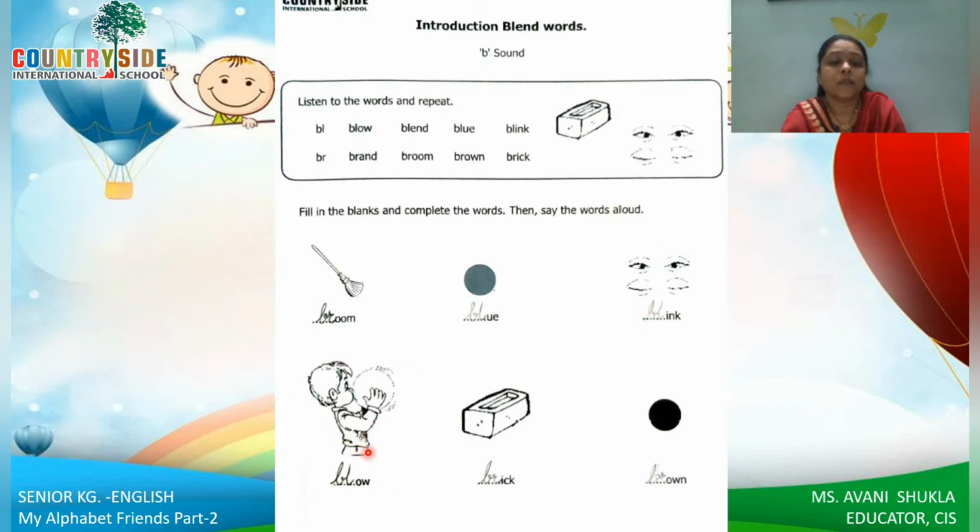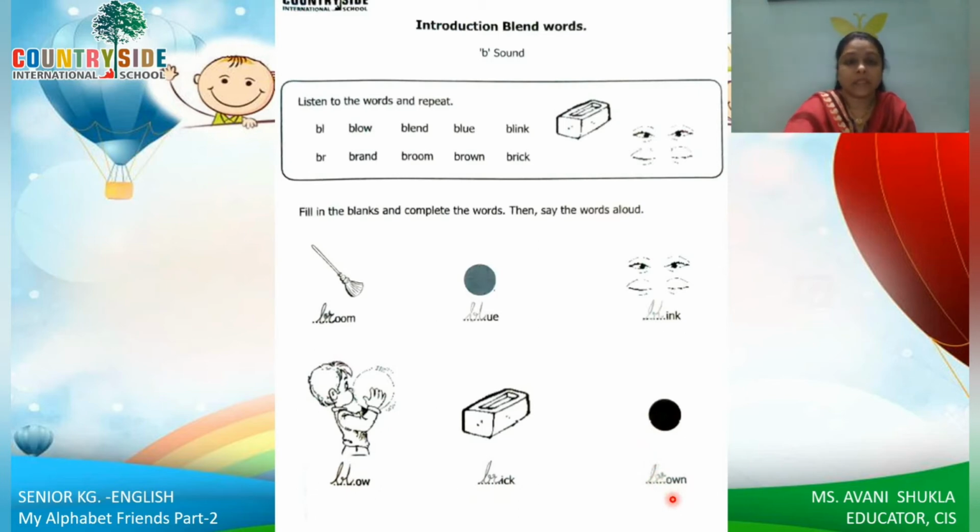This boy is blowing the balloon. So bl blow. Then this is a brick. So br brick. Then here we have brown color dot. So again br brown.